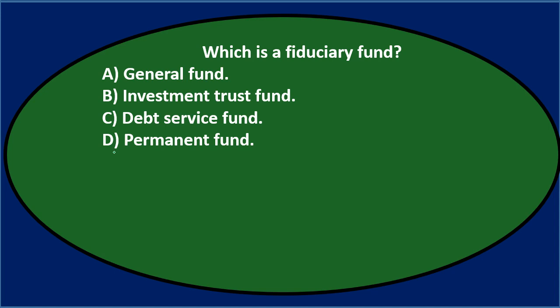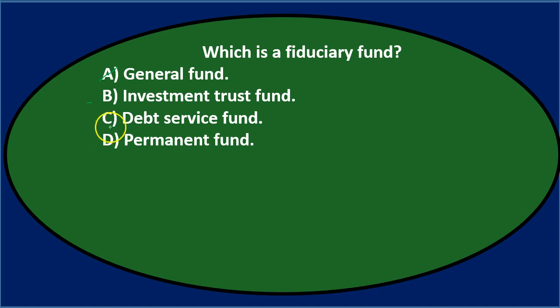Now, fiduciary is a grouping of funds, and we have the governmental funds, the largest group, and then we've got the proprietary funds and the fiduciary funds. The general fund is in the largest group, the governmental fund, so it doesn't seem like A would be it. B says investment trust fund, so possibly. C says the debt service fund, I'll keep that one for now. And D says the permanent fund, and we might think it would be D as well. So let's keep that. Is it the investment trust fund, the debt service fund, or the permanent fund?